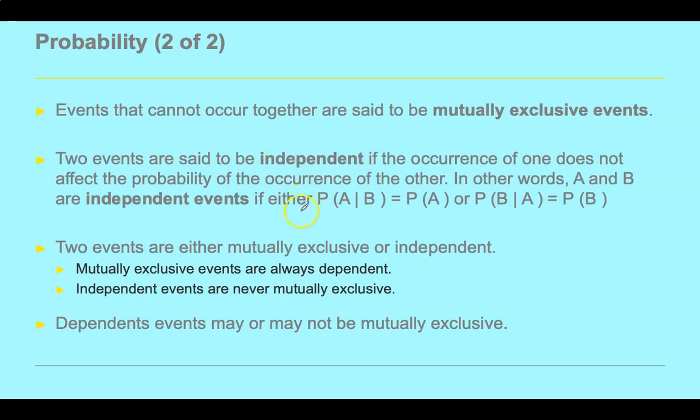Let's say the probability of A union B, meaning two different probabilities. So the probability of A union B will be the probability of A plus the probability of B minus the probability of A intersection B.